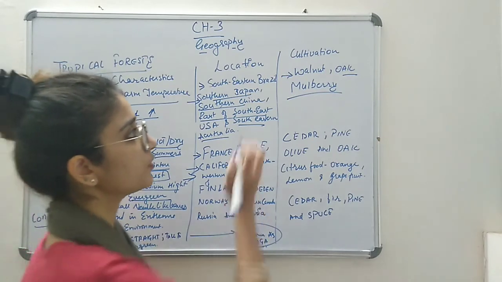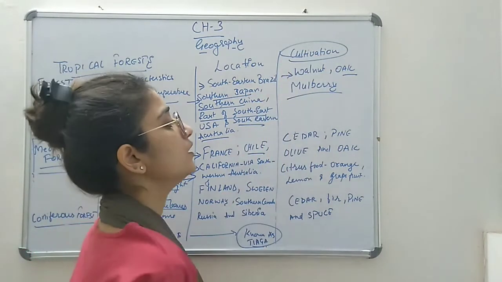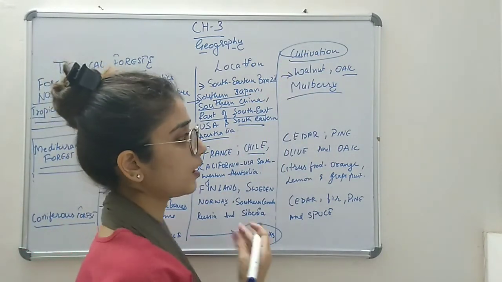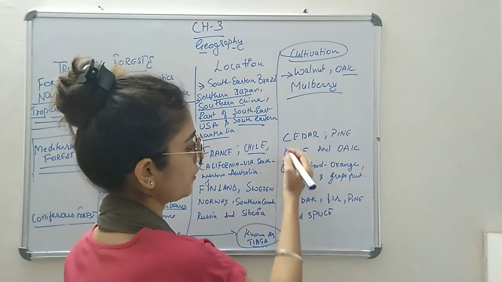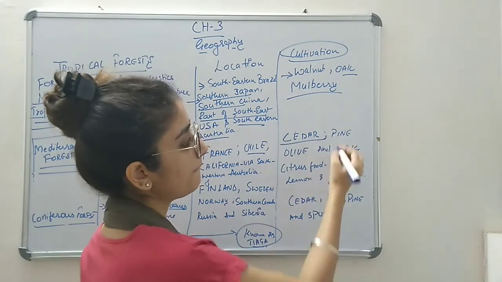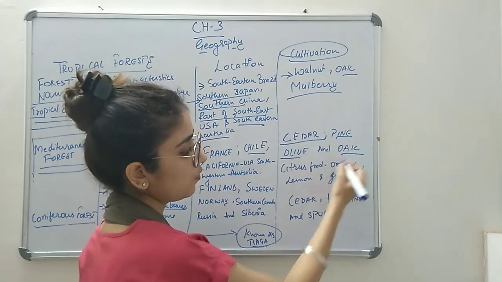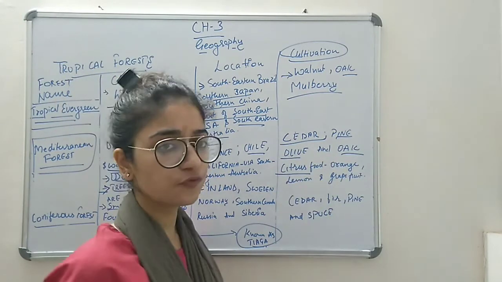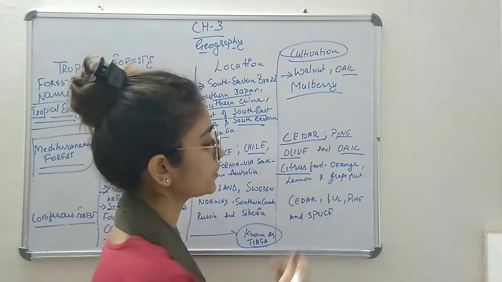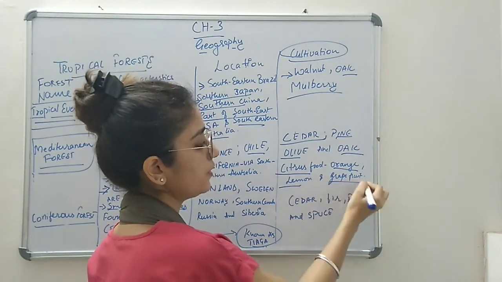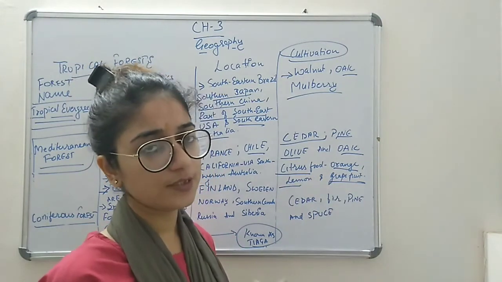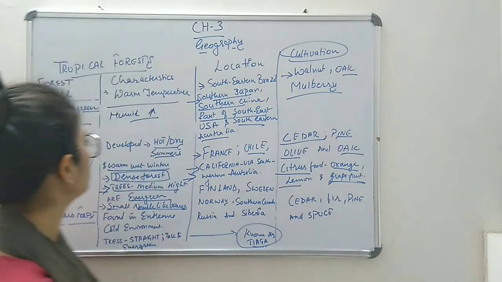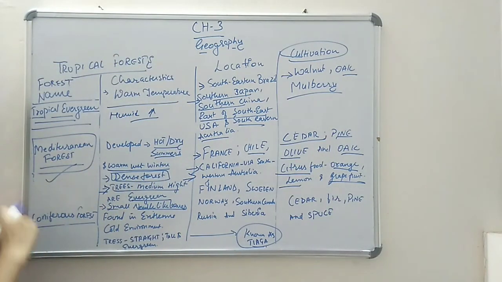Now coming to the cultivation part, which kind of trees are grown here, like cedar, pine, olive, oak. Citrus fruit is also grown, such as orange, lemon or grapefruit. These are also found in the Mediterranean forest.